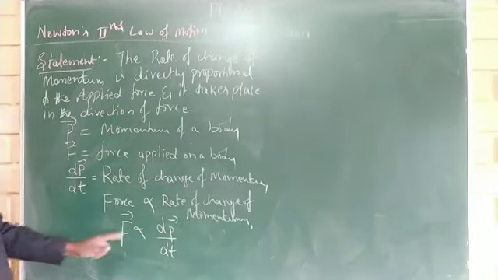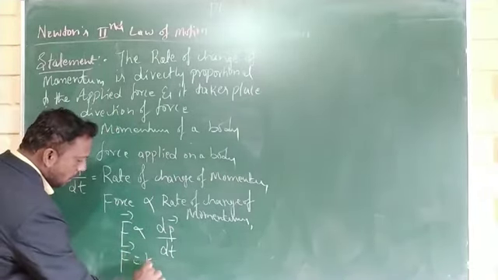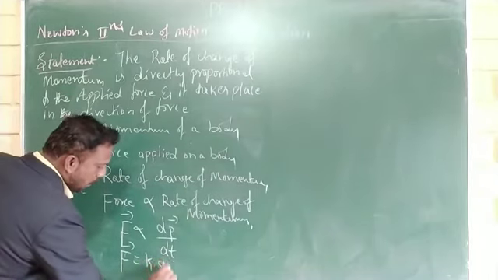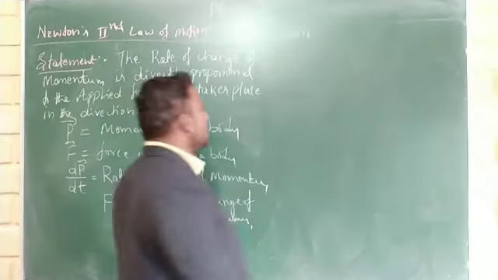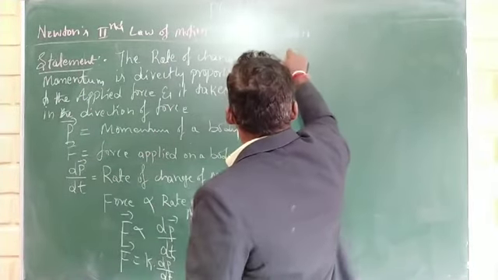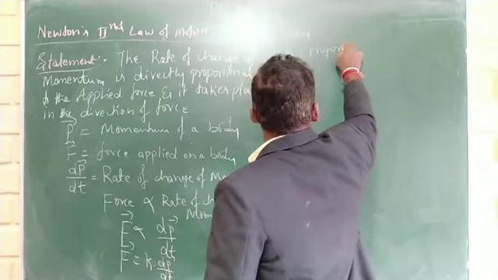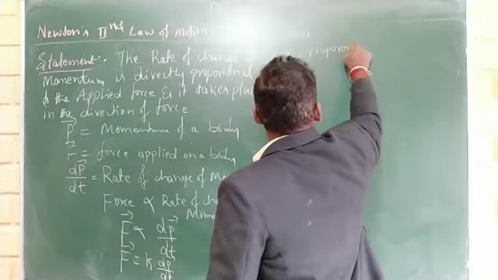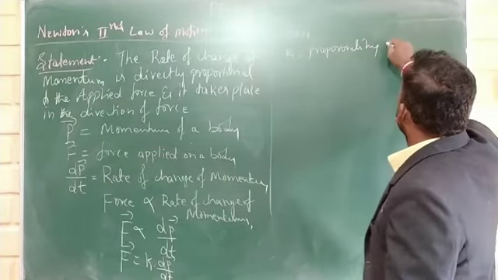To remove this proportionality, we add a constant. F is equal to K times dP divided by dt, where K is the proportionality constant.